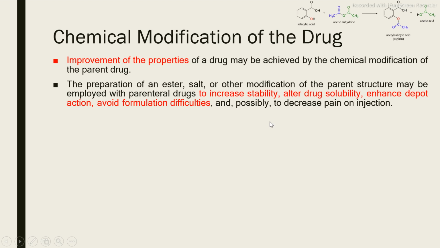Suppose you have a drug XYZ which undergoes hydrolytic degradation, meaning in the presence of water it undergoes hydrolytic degradation. Then just go for chemical modification. So instead of a soluble form, you can prepare an insoluble form. If it is present in insoluble form, then there will be no effect of water and the drug will not undergo hydrolytic degradation. So in this way, by means of chemical modification, you can increase the stability or alter the solubility.